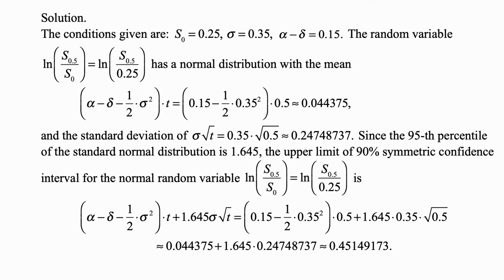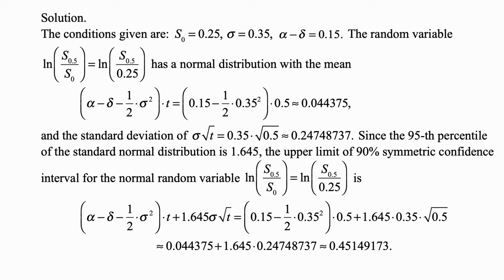0.044375. And the standard deviation is sigma times square root of t, so 0.35 times the square root of 0.5. It's approximately 0.2474837. Since the 95th percentile of the standard normal distribution is 1.645, the upper limit of the 90% symmetric confidence interval for the normal random variable, the natural logarithm of S of 0.5 over S of 0, is the mean plus 1.645 times the standard deviation.